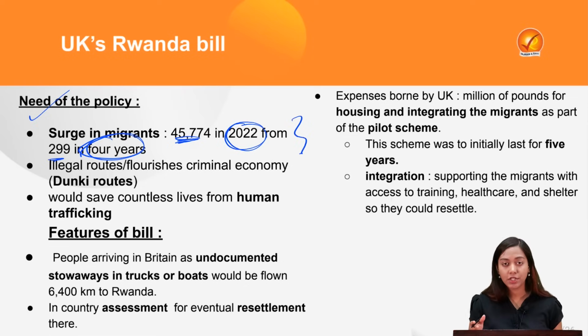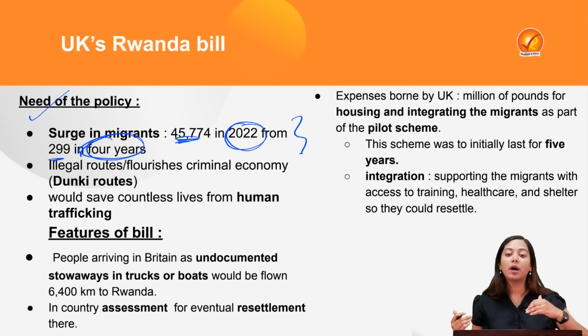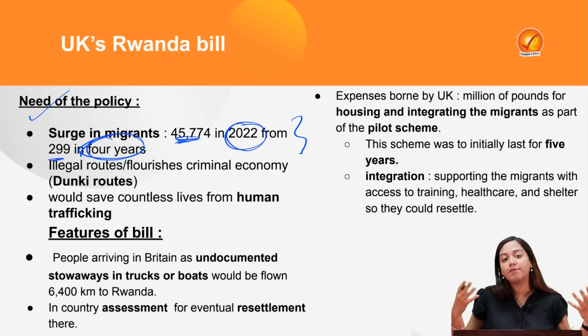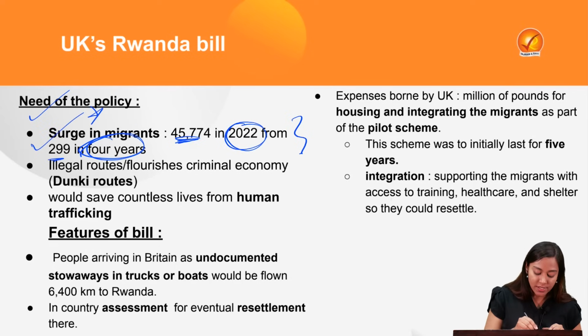Of course, this is because of a multitude of reasons. First of all is climate change. There is loss of land, loss of resources, land degradation. Then the second one is conflicts, civil wars going on in many countries. Then the third one is the lack of opportunity, lack of employment, lack of basic necessities in their country, and therefore they are trying to come to a more lucrative country, seeing better dreams, having hopes and faith of better opportunities and a better standard of living. So for that, they are coming to the UK. Surge in migrants is the first reason.